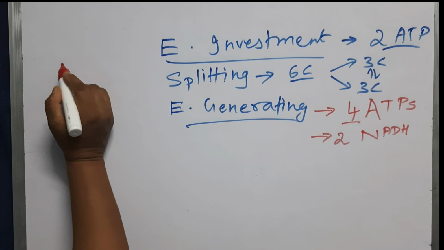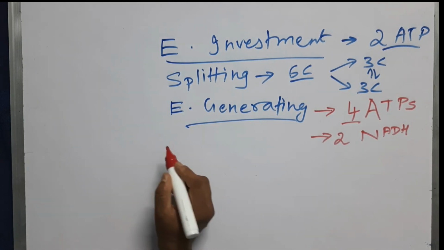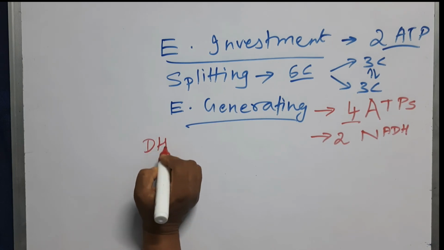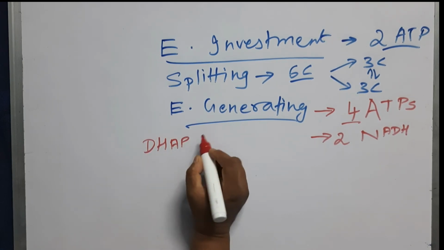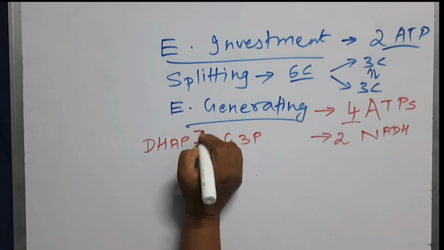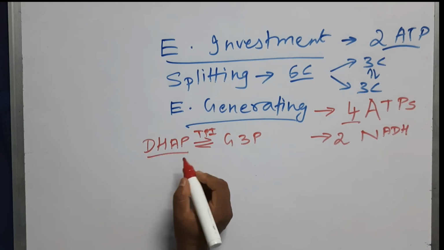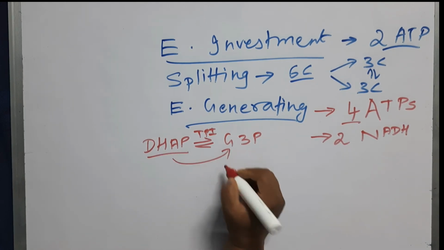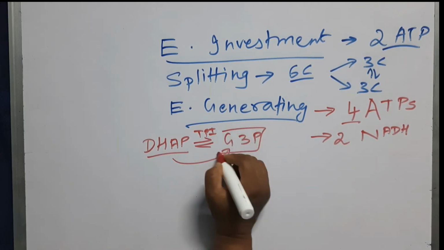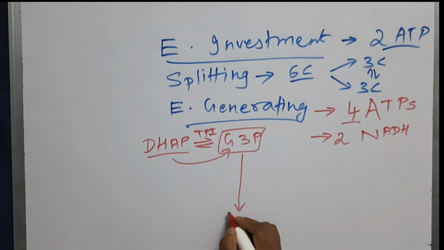But here you should remember that in step 5 of our pathway, DHAP was interconverted to glyceraldehyde 3-phosphate by triose phosphate isomerase. So whatever DHAP is there, it is converted to glyceraldehyde. One glyceraldehyde we get directly from fructose, and this will finally give you a pyruvate.